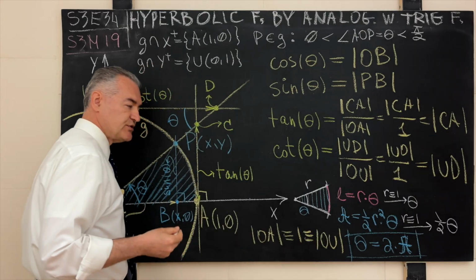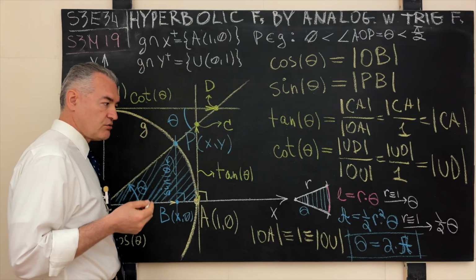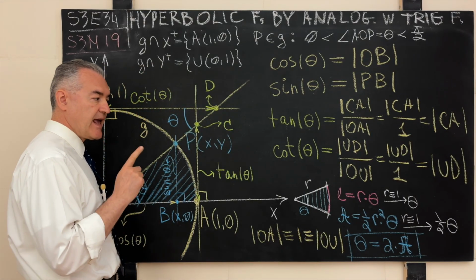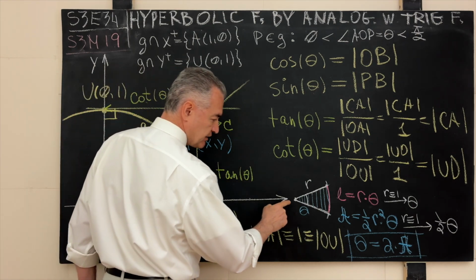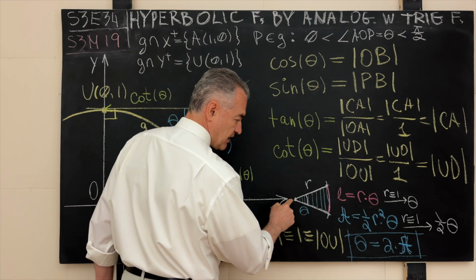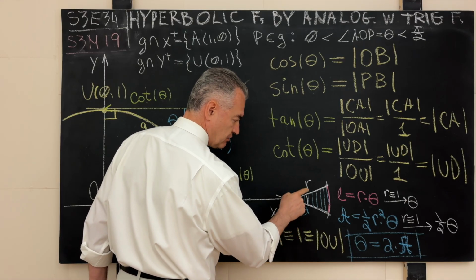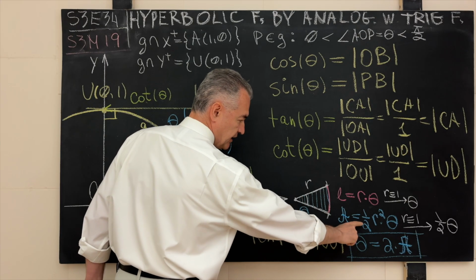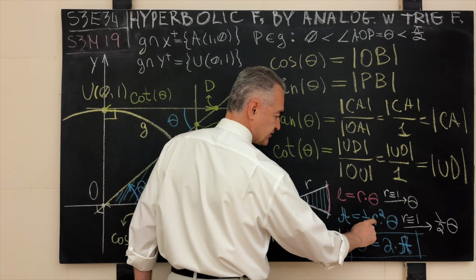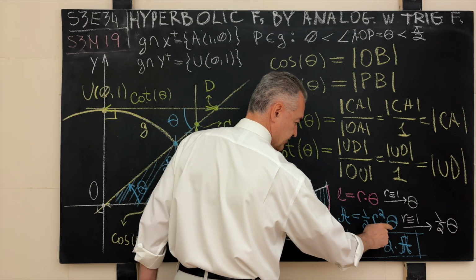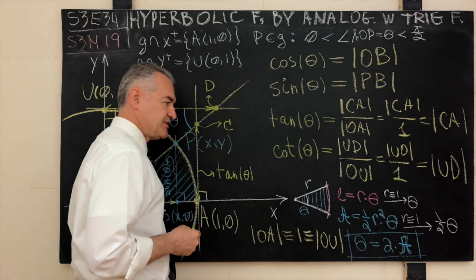And likewise, by using the methods of basic integral calculus, it can be shown that the area of the corresponding circular sector that is spanned by the central angle theta on the circle of radius r is given by half the product of the square of the length of the radius and the magnitude of that central angle.